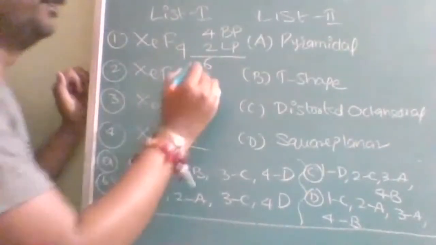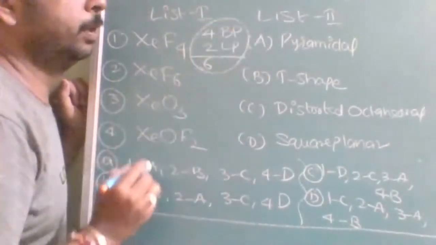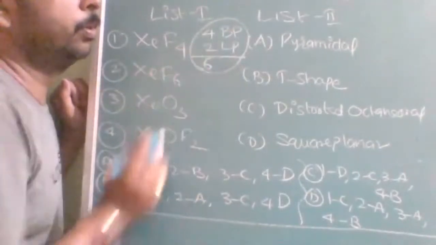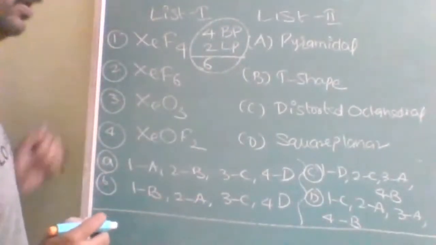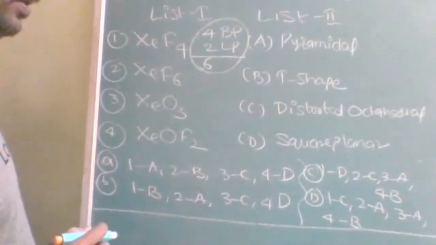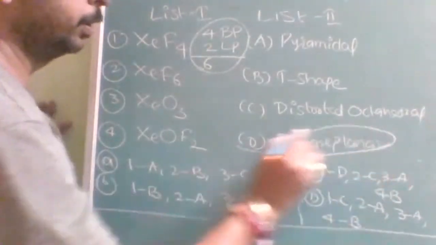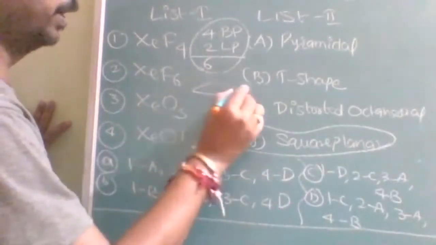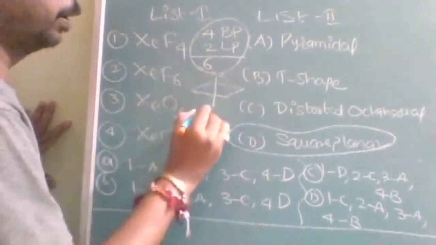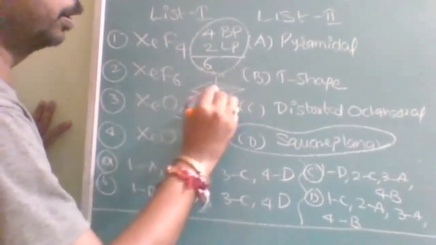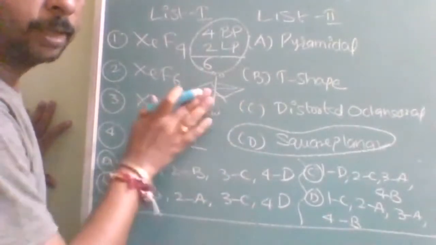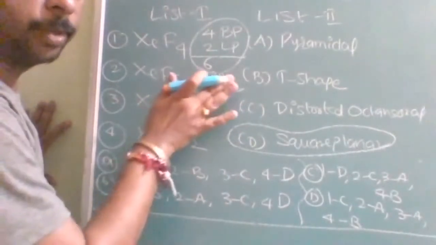The shape should be square bipyramidal, but 2 lone pairs are there, one lone pair on the top and one at the bottom. Therefore the structure left over will be only square planar.